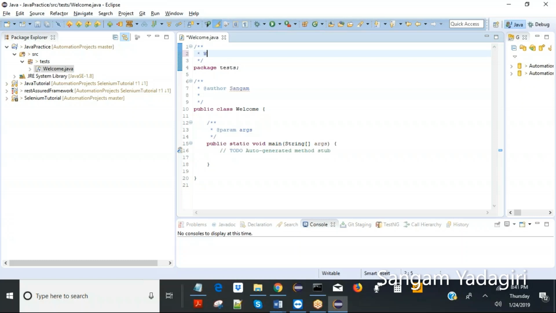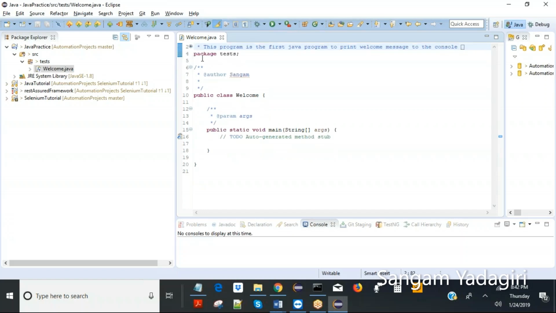Let me write something like: this program is the first Java program to print a welcome message to the console. I'm just saying what the main purpose of this program is, just declaring it. And you can also toggle it, collapse it or expand it.